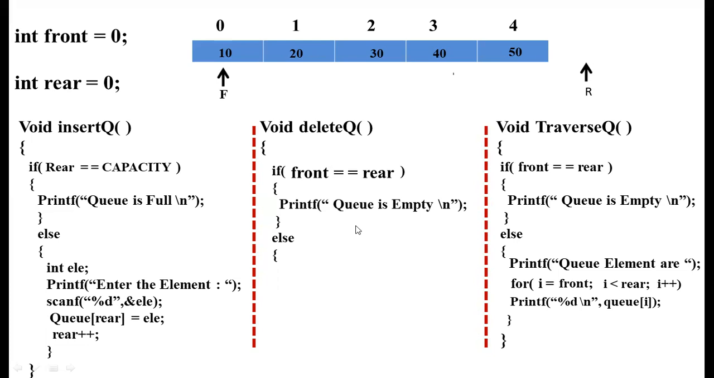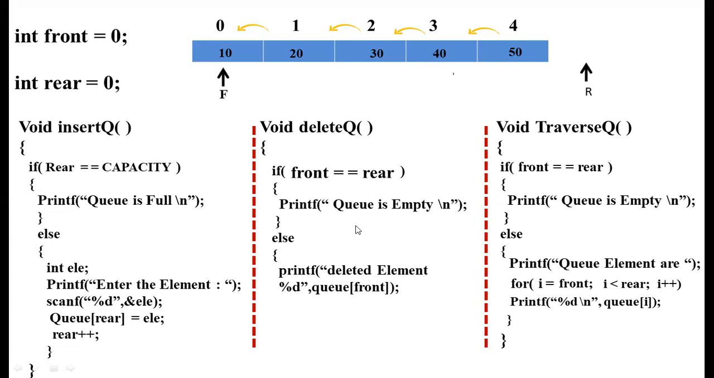Suppose in this case the queue is not empty. So we are printing the message saying that the deleted element, %d, Q of front. Why? The reason is that element 10 will be deleted in this particular case.